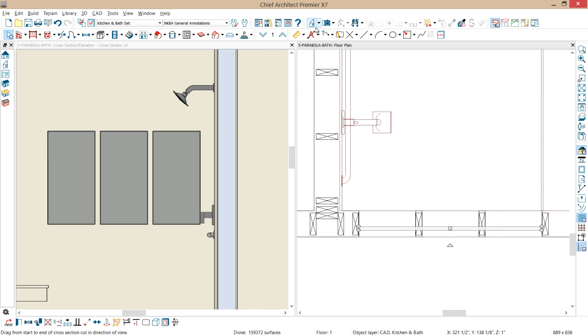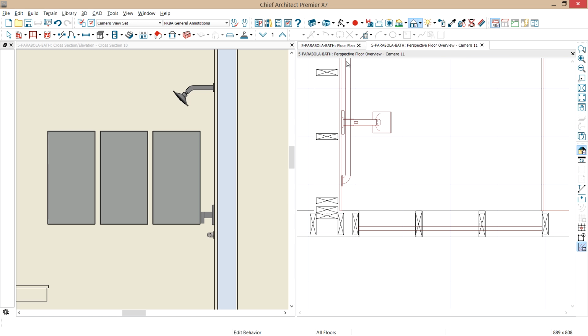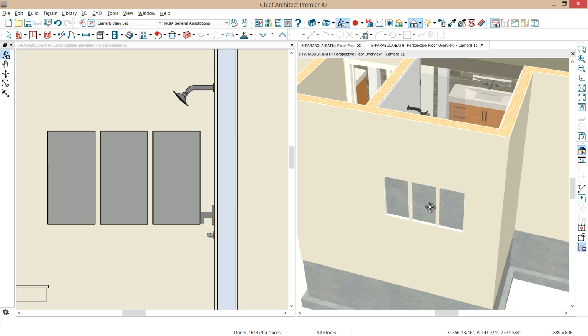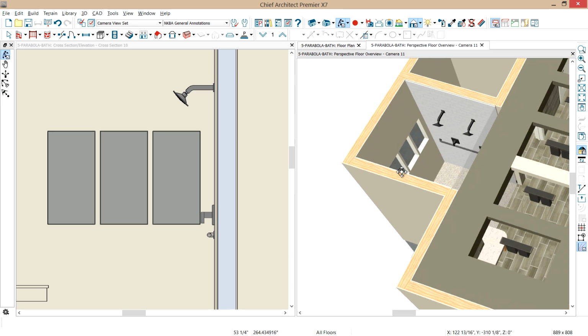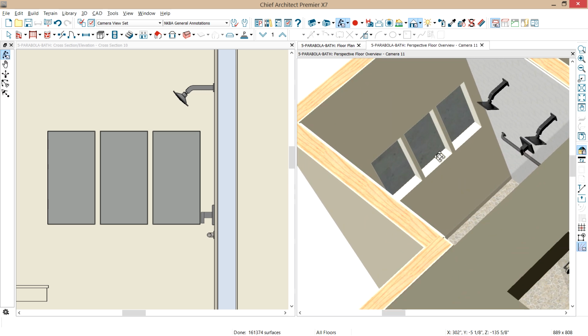Now, let me take a 3D overhead shot of this so you can see what we have. So you can see on the back side of it, first of all, we'll need to solve that, but on the inside, if we rotate around, you can see what we have for the niche.